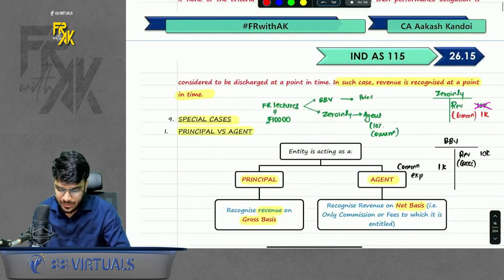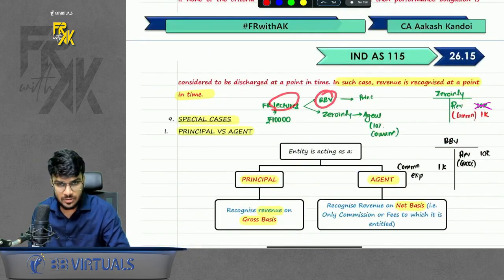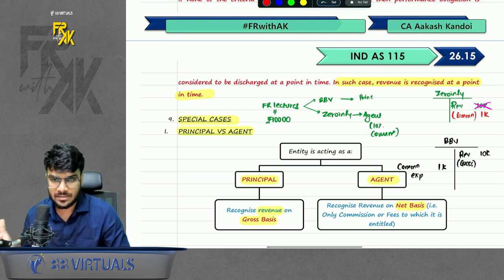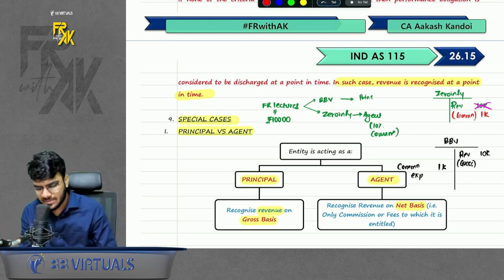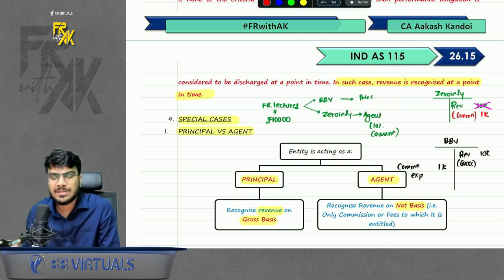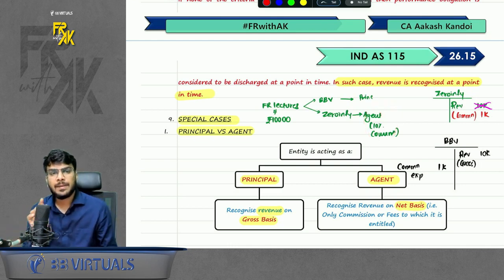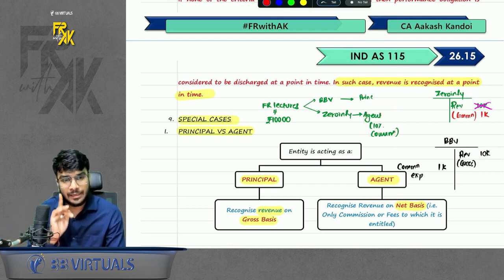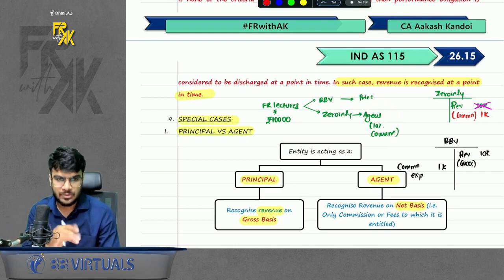For example, our lectures are being sold from BB Virtuals also, but our lectures are also sold at Zero in Fees. Zero in Fees is a franchise which sells our lectures also. So let's assume they charge 10% commission. Now, how to identify who is the principal, who is the agent? See, there can be a principal relationship also. Then there can be a principal-agent relationship also. I will teach you, don't worry.